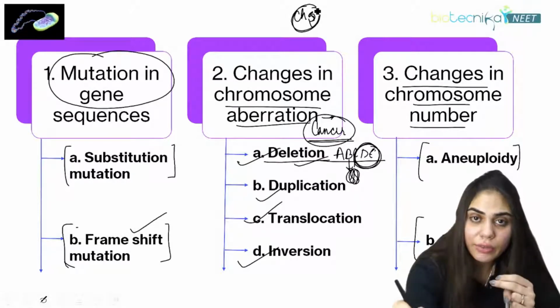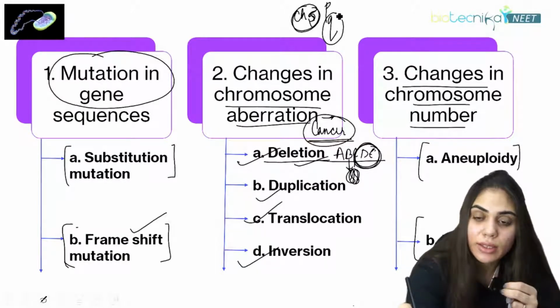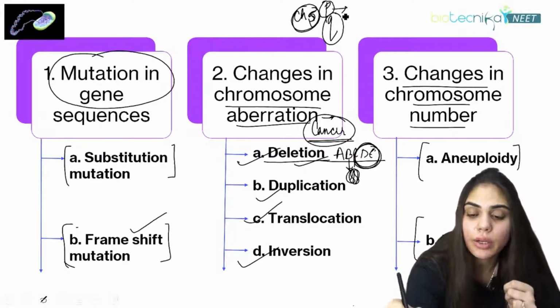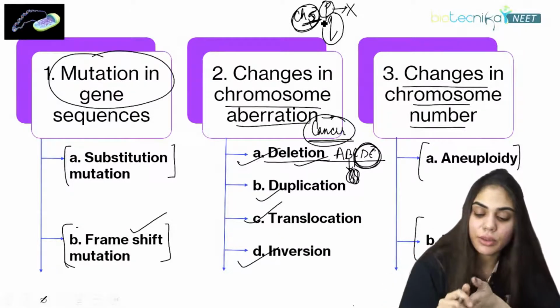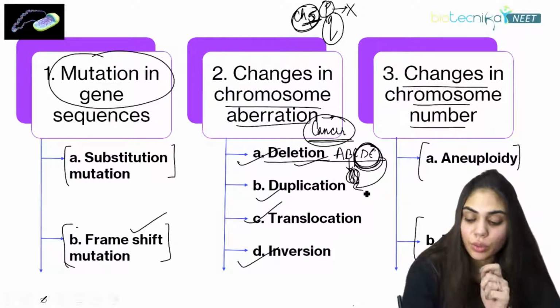Here we have two arms of a chromosome, one is P and one is Q. P stands for petite, that is the short arm. So whenever there is a deletion in the short arm of chromosome number 5, this will lead to Cri-du-chat syndrome. And if D and E are getting duplicated, this will lead to duplication.